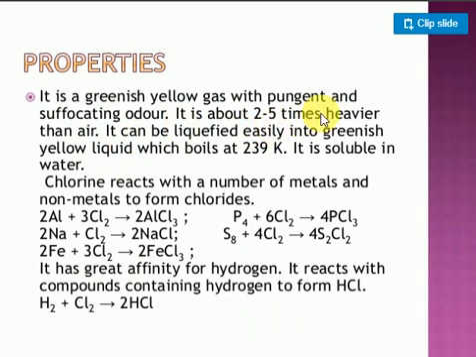It is about 2.5 times heavier than air, so it is denser when compared to air. That's the reason when chlorine gas is liberated, the air is displaced: air goes up and chlorine gas comes down. That's why it can be liquefied easily. Chlorine gas can be easily converted to the liquid state, and the liquid is greenish yellow.